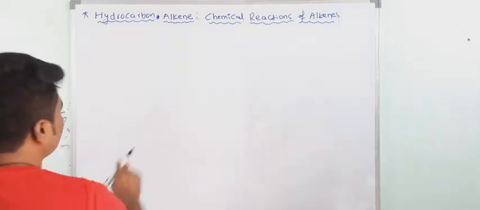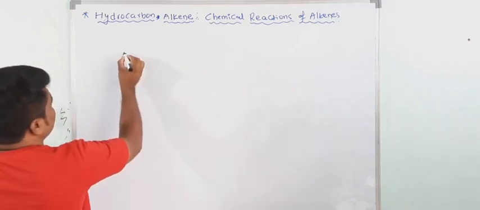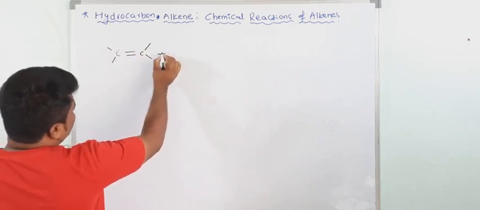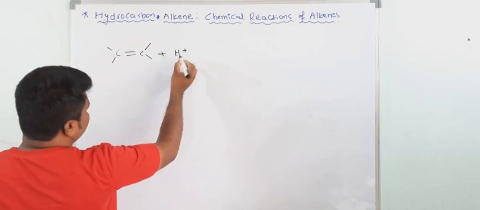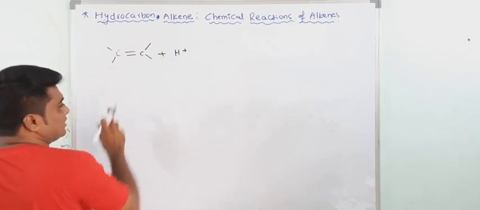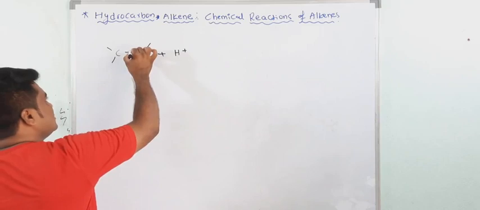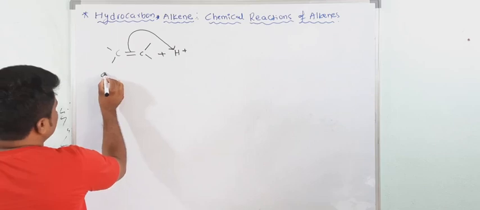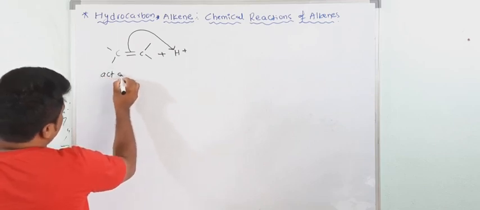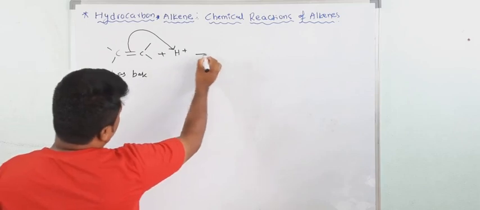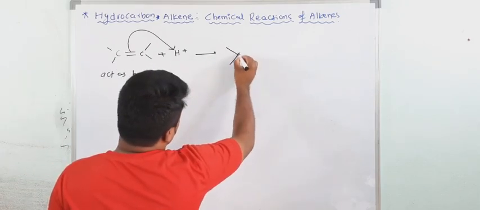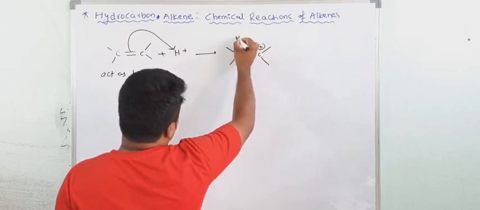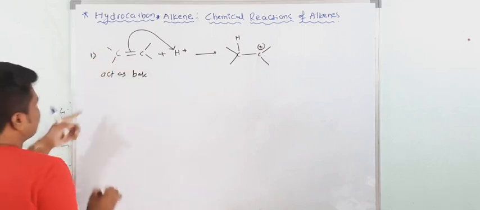First write down. Now see here. Suppose this is an alkene, so it easily takes H plus. H plus is electron deficient and the pi electron is electron rich, so it easily gives the pi electron to H plus. In this case, the pi bond acts as a base, and you get a carbon atom with a positive charge, with a hydrogen attached. So in this case, alkene acts as a base.